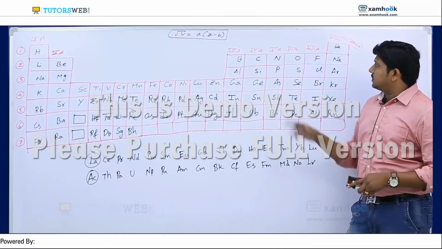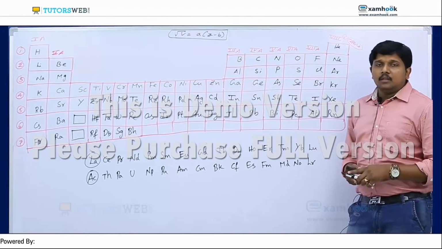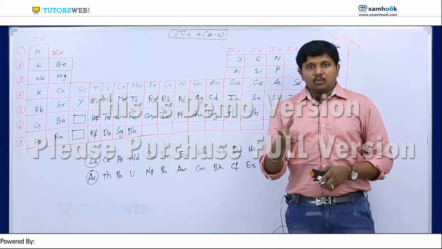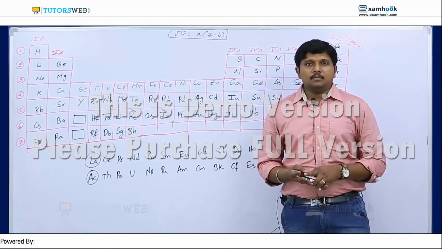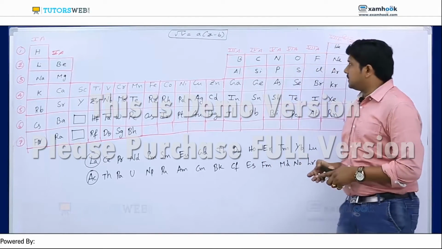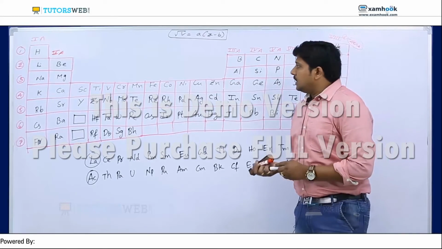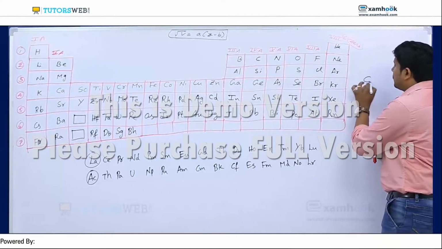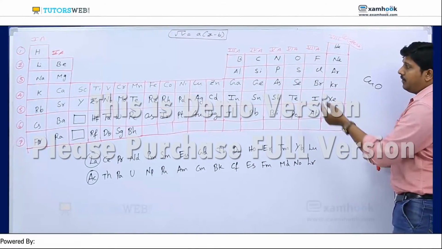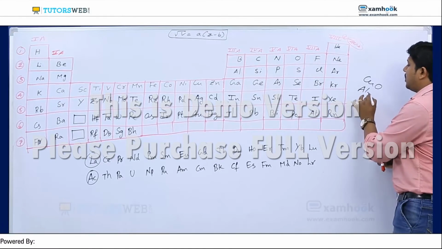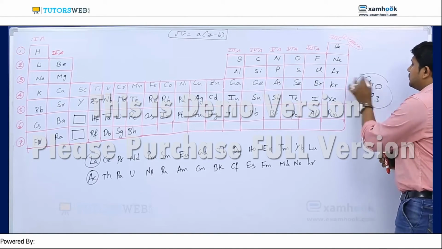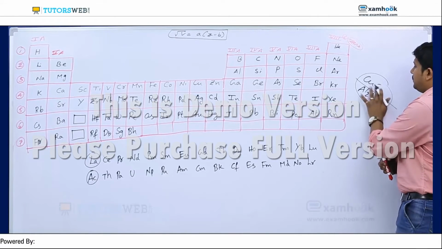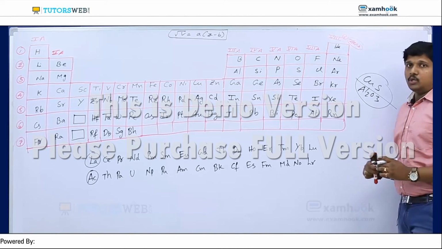The sixth group elements are called chalcogens. Chalco is nothing but ore, so chalcogens means ore generators. Why are they called ore generators? If I take copper, generally copper is available as copper oxide. And aluminium is available in bauxite, which is Al2O3. Copper is also available as CuS.